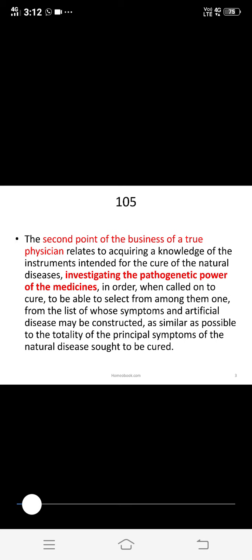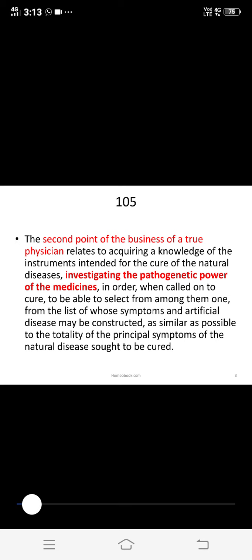That is how our drugs are proved on healthy human beings, how we collect their signs and symptoms, and how our materia medica is formed. This knowledge is a must to cure the patient. So this is the second point, and the first point is case taking, that we have to know proper case taking. Then and only then, on the basis of that case taking, we select the similarity of the medicine, and the medicine can be selected and cure can be done.